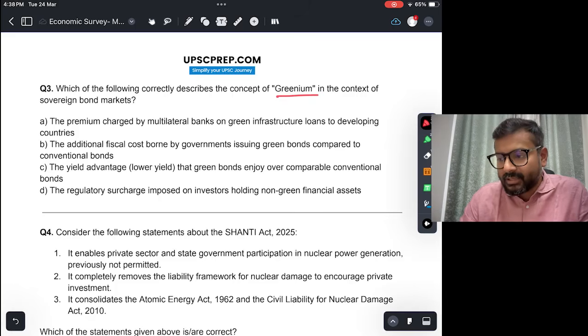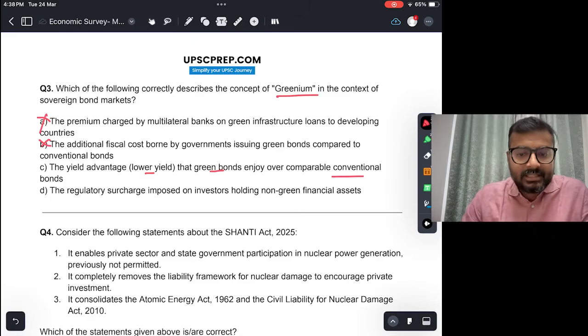Nothing like this exists. Why would multilateral banks charge a premium on green infra? In fact, they would be discounting, right? So this is not right. B. The additional fiscal cost borne by government issuing green bonds compared to conventional bonds. This is also not true. This is not what greenium is. C. The yield advantage, lower yield that green bonds enjoy over comparable conventional bonds. So this is greenium.